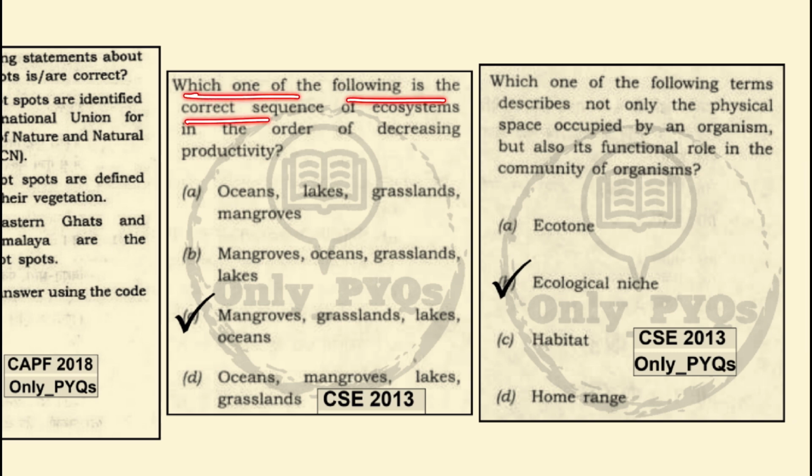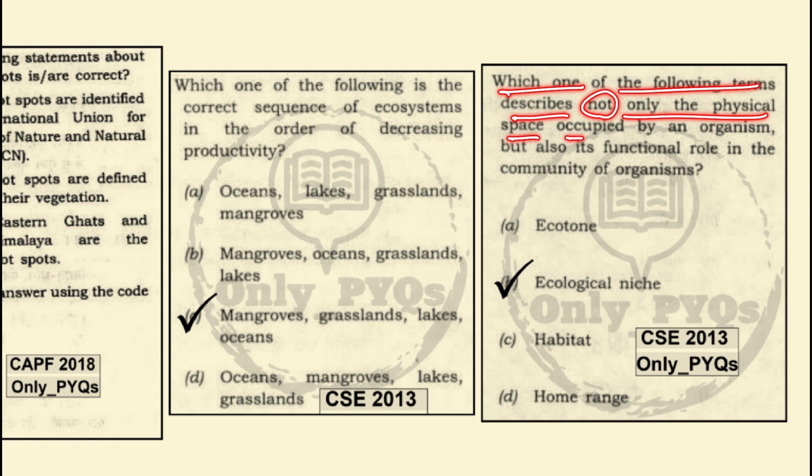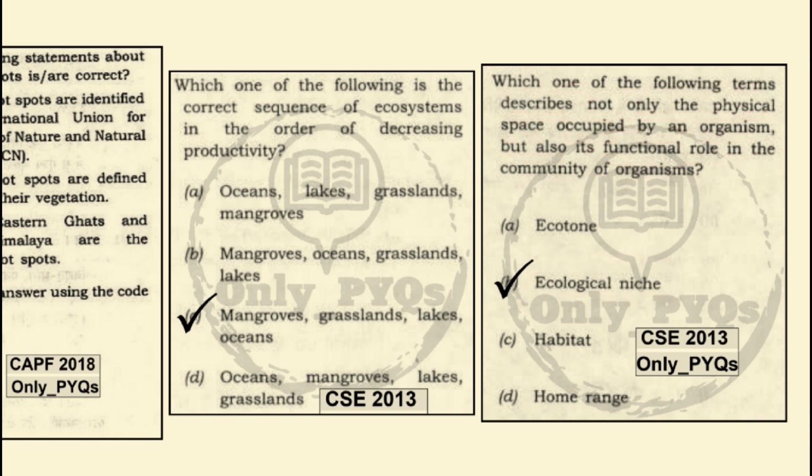Which one of the following is the correct sequence of the ecosystem in the order of their decreasing productivity? Mangroves with the highest productivity, followed by grasslands, lakes, and the oceans. Option C is correct. Which one of the following terms describes not only the physical space occupied by an organism but also the functional role in the community of an organism? It is the ecological niche which the question is speaking about.